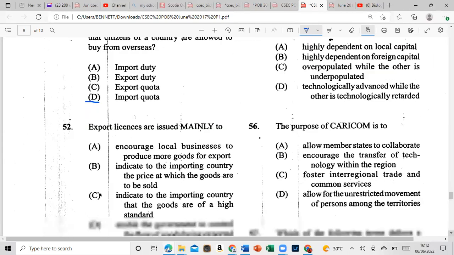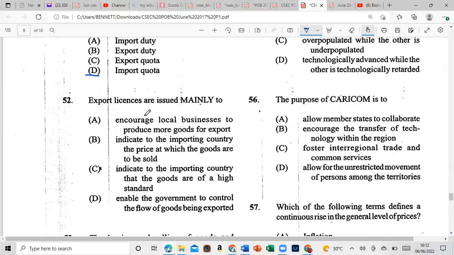All right, let's look at 52. We only have 8 to go after this. Yay. Export licenses are issued mainly to A, encourage local business to produce more goods for export. B, indicate to the importing country the price at which goods are to be sold. C, indicate to the importing country that the goods are of the highest standard. Or is it D, enable the government to control the flow of goods being exported?